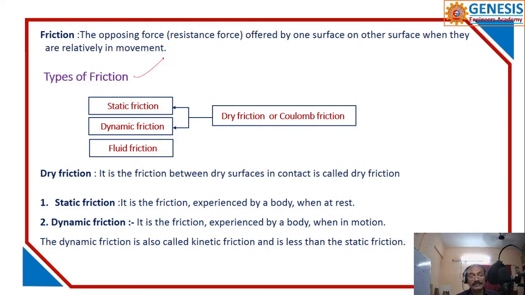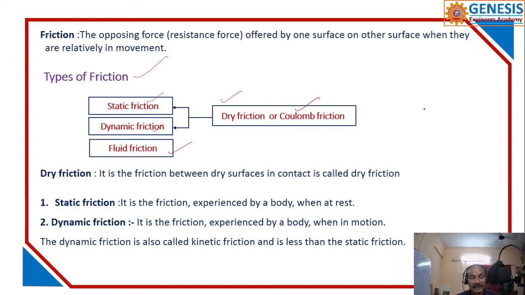So what are the types of friction? If you have heard about friction, there are basically two types. One is called dry friction, the other is called wet friction. This wet friction is nothing but fluid friction, so it is not to be discussed here. It will be dealt with in fluid mechanics. In dry friction, also called Coulomb friction, there is static friction and dynamic friction.